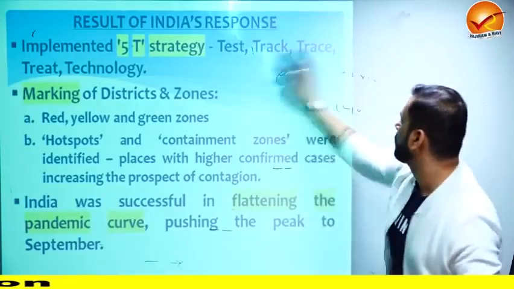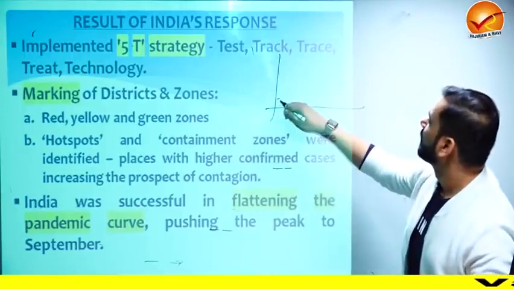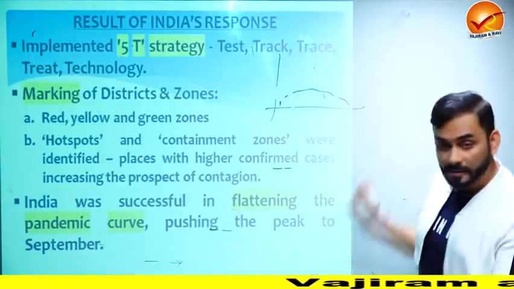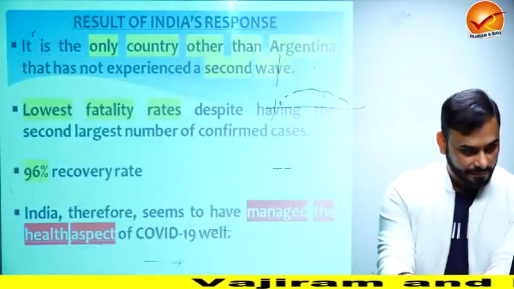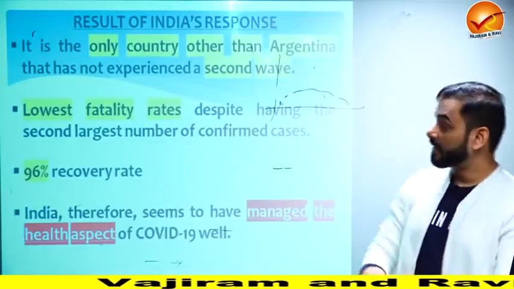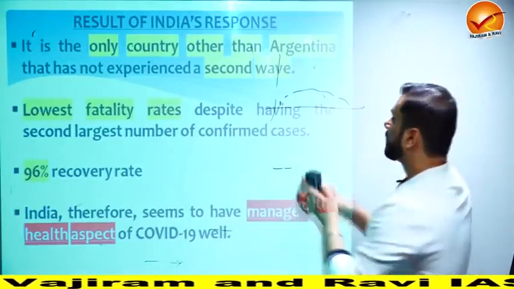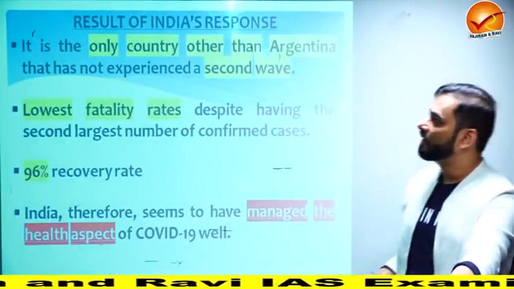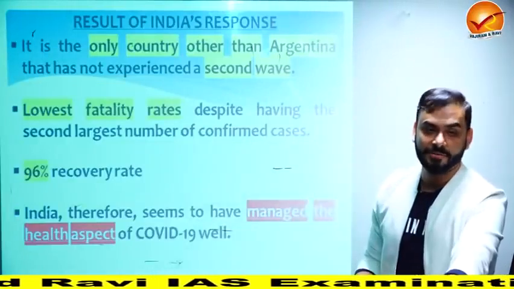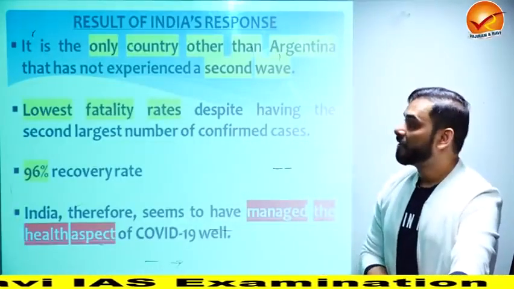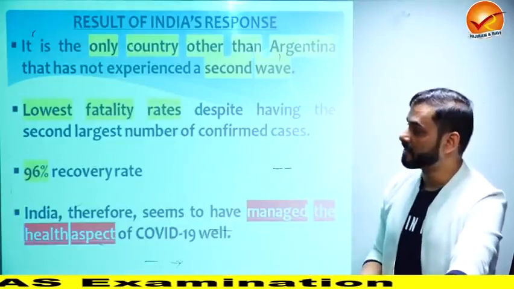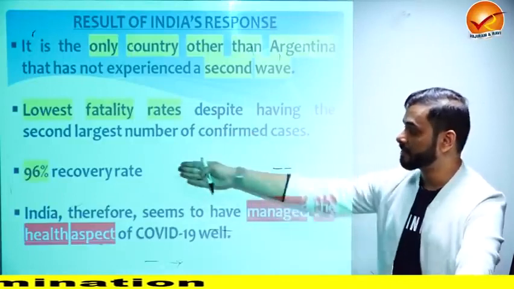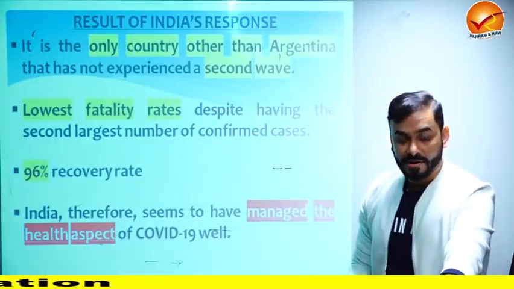I gave you this diagram, no? That the curve for India was not like this, but the curve for India was like this. Right. Now, look at this point, that other than Argentina, India is the only country that has not experienced a second wave, which means second wave has not happened. UK is facing second wave, US is facing it. Now, lowest fatality rate despite being the second largest country, 96% recovery rate. This is true for India.